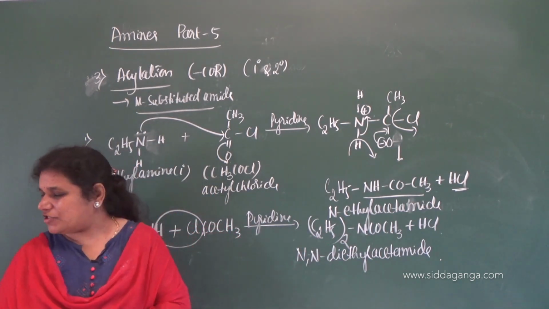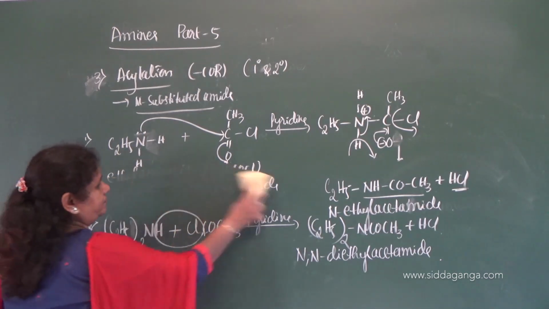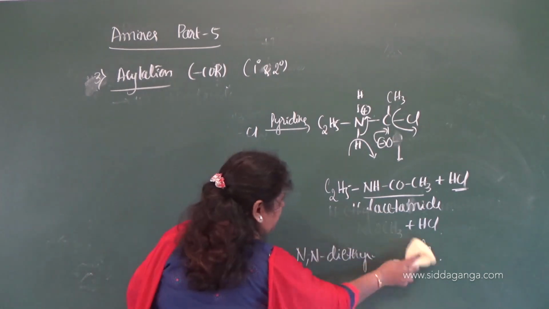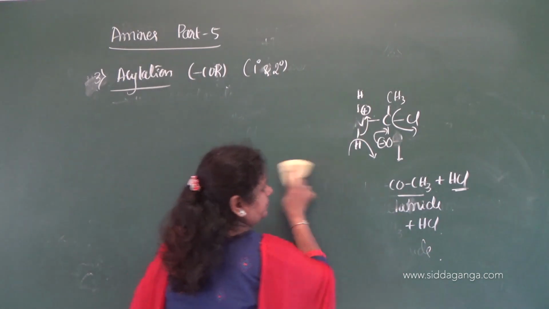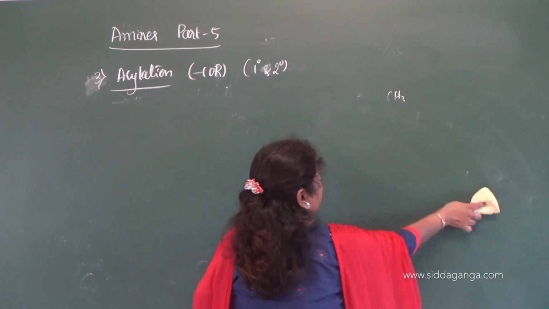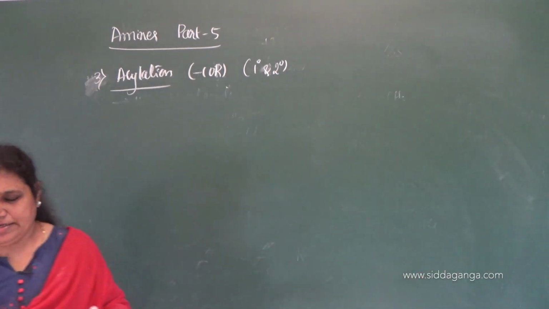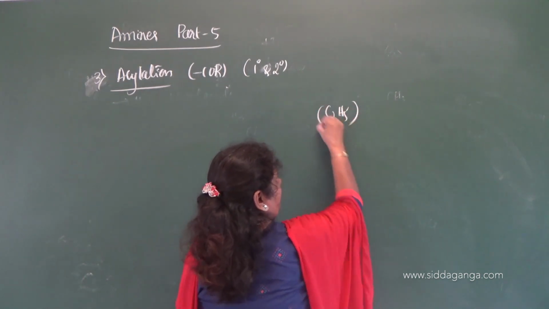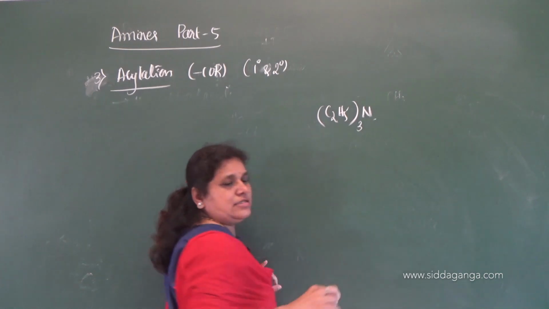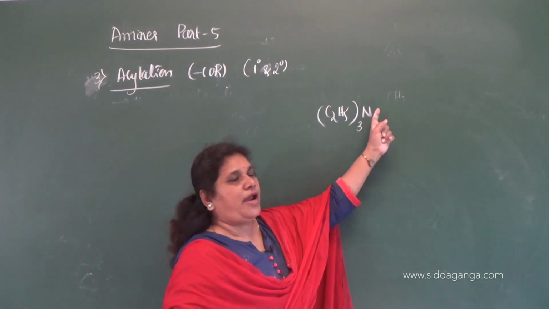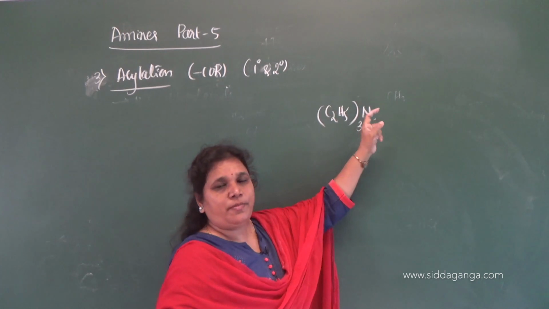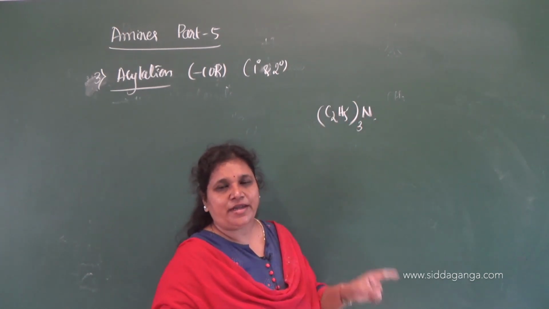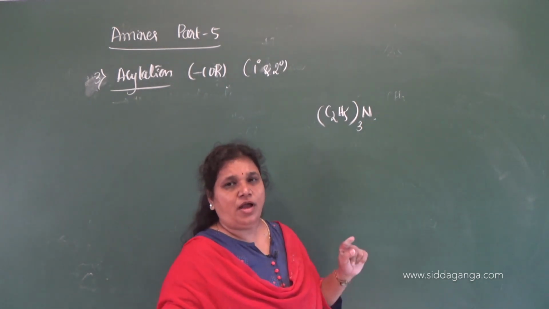Now, if you take a tertiary amine, see, tertiary amine is C2H5 thrice N, triethyl amine. There is no hydrogen here to substitute by acyl group. Therefore, tertiary amines, whether aliphatic or aromatic, do not undergo acylation.